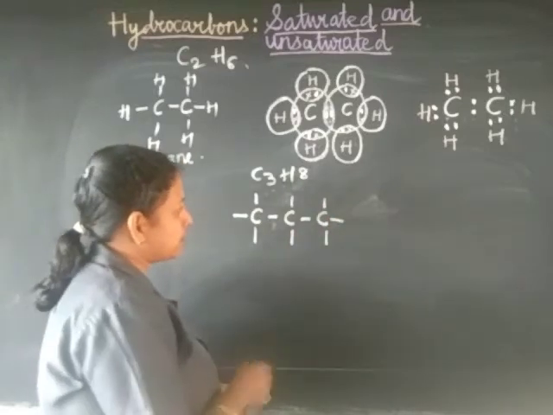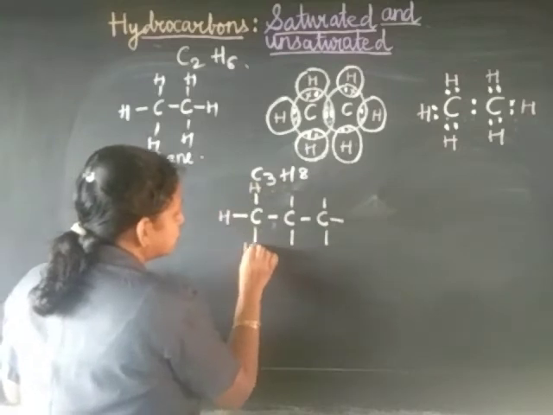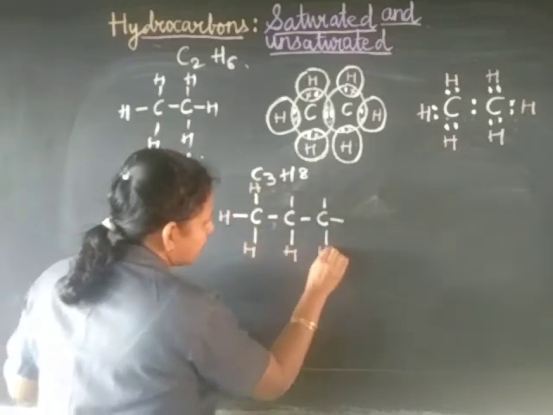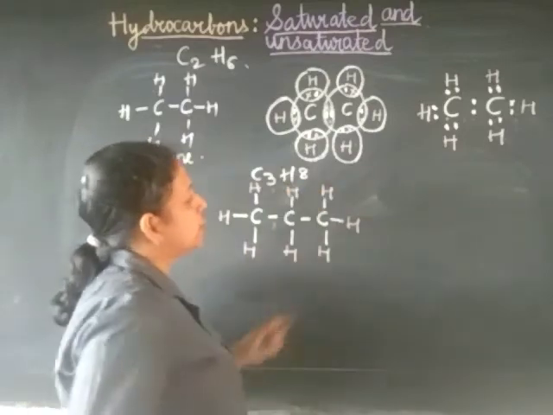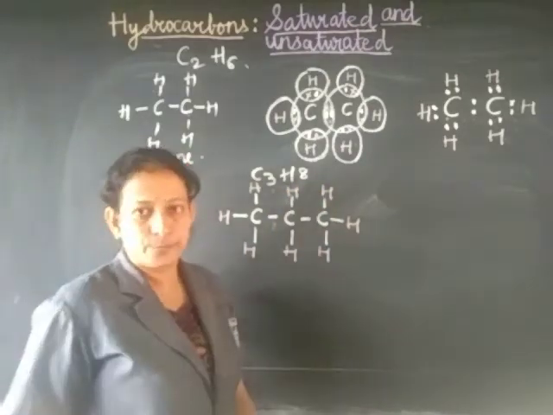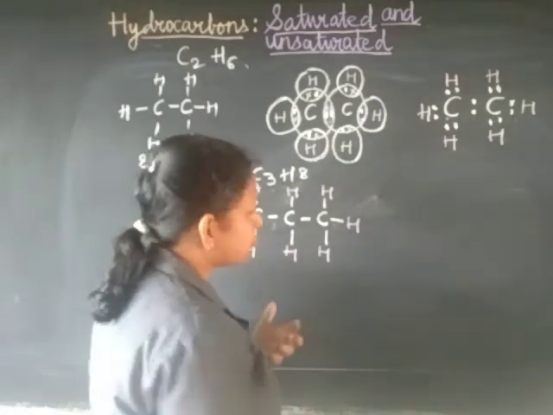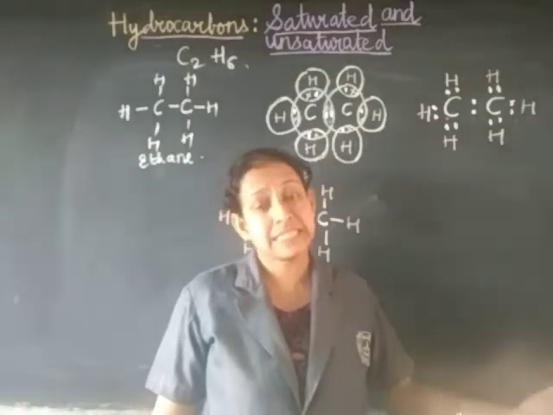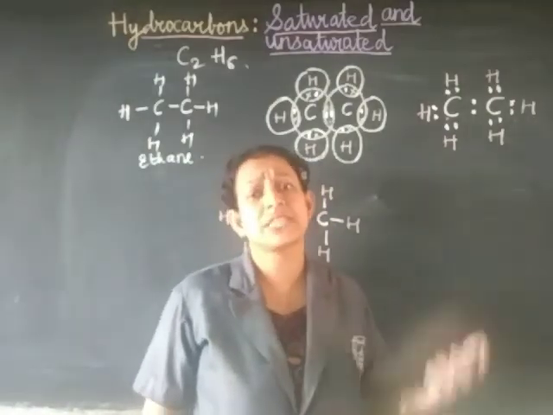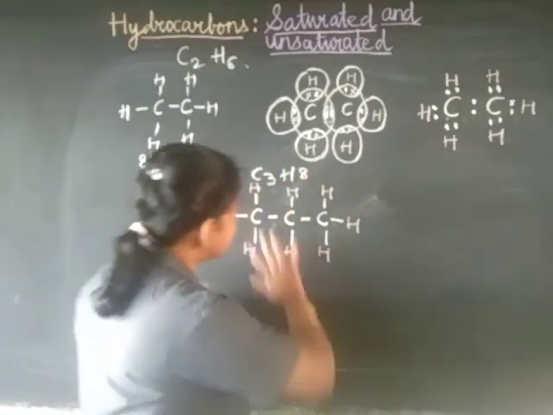Let's see how many hydrogens we can add here now. H, 1, 2, 3, 4, 5, 6, 7, 8. So this is the structure of propane. You can easily draw the structural formula of propane like that. Later on you can even draw butane, pentane, hexane, heptane, octane, nonane, decane. Up to decane you can draw.